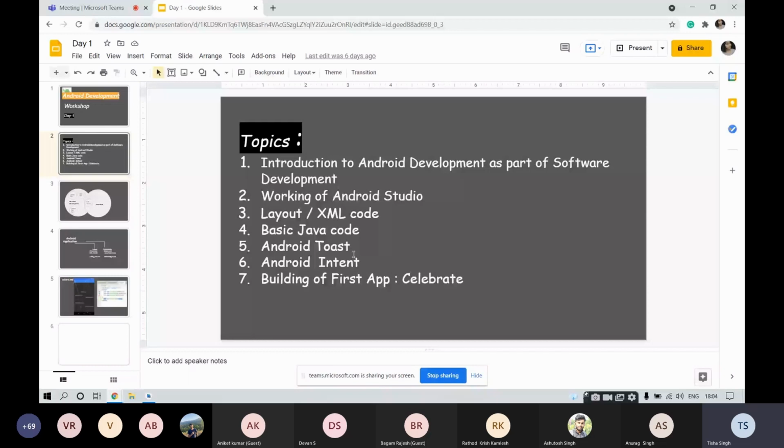Now, Android Intent is very, very important in Android, because no matter what level of application you are dealing with, whether it's a personal project or an industry level application, intents are very basic, because intent is that thing which helps you to navigate from one screen of your application to the next screen, right? So after discussing all these topics, we would be able to build our very first application, that is the Celebrate app. Fine. So I am very excited.